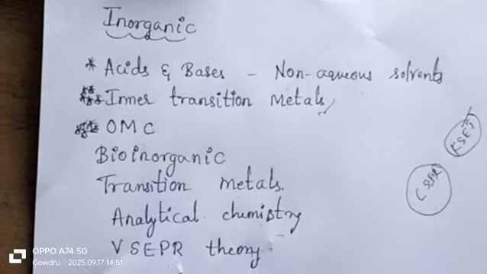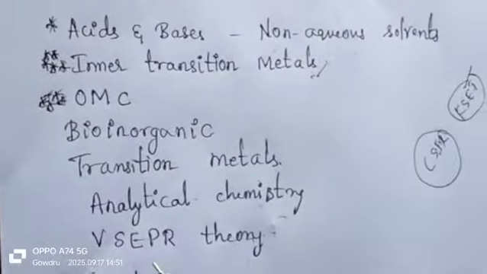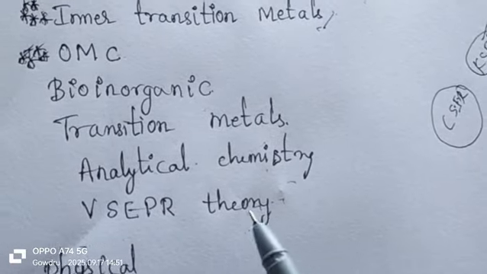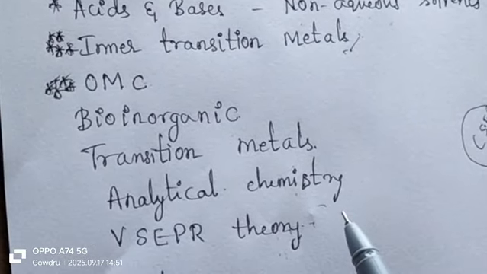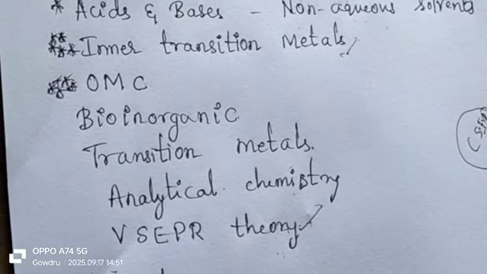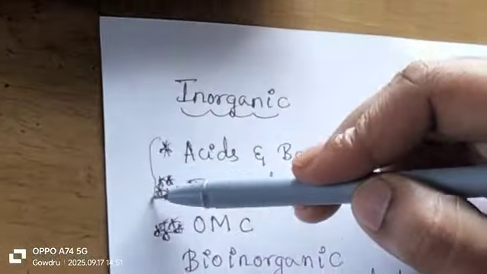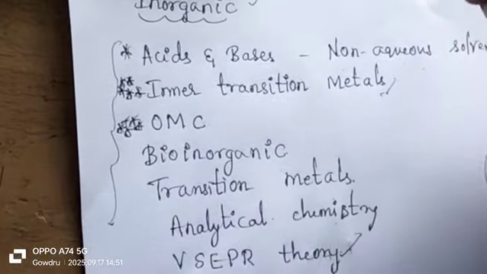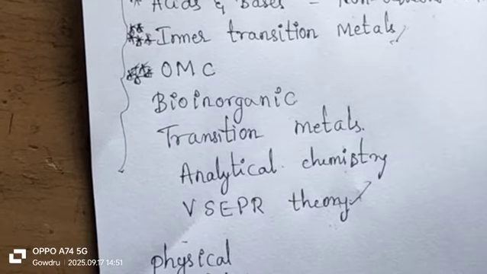So the next is VSEPR theory. So VSEPR theory, and then geometry of the different molecules, how can I determine, so coordination number, based on the coordination number what will be the geometry, all that you have to prepare. So if you prepare these topics thoroughly in inorganic chemistry, then that will definitely be helpful for your KSET exam qualification.